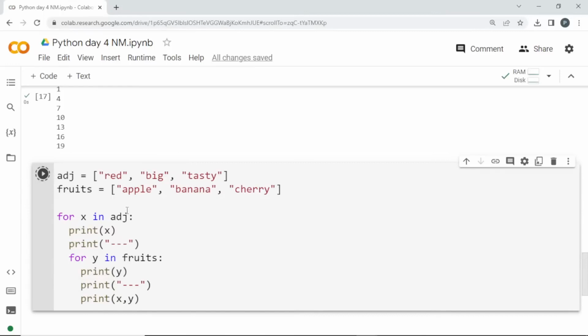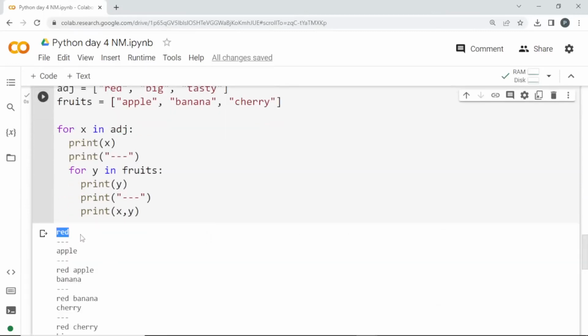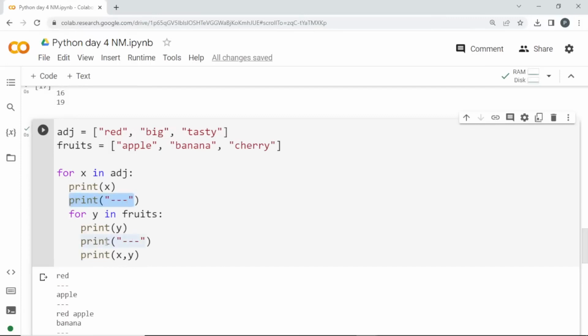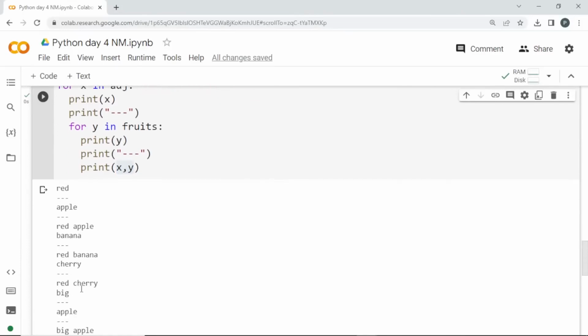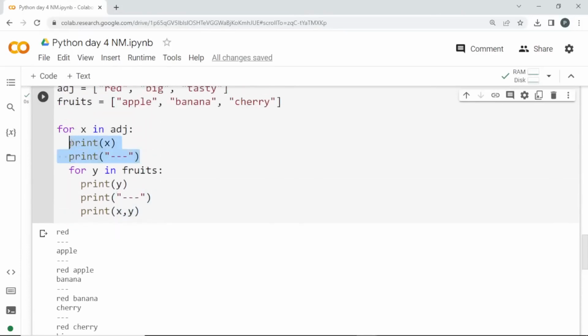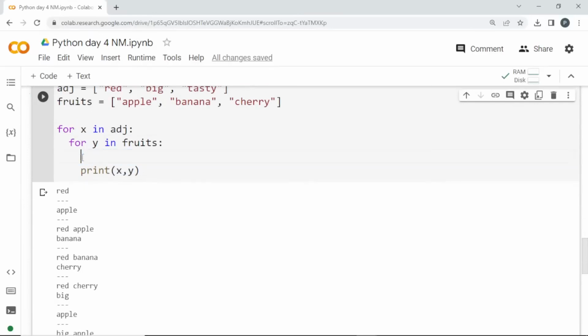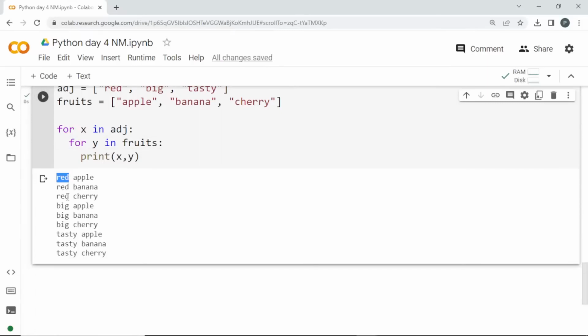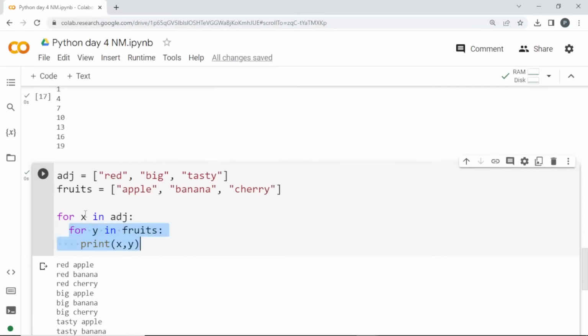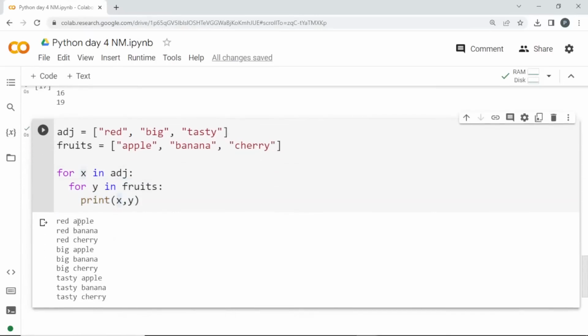If I run this loop, so first the value of x is red. Okay, so it is printing this dotted line and going into this for loop where it will print y, print the dotted line and print x comma y. So y is apple, printed the dotted line, then red apple, then banana, red banana, and it will keep on going. So to avoid that, I'll remove this. If you use it like this, the output will be like this. The value of x will be constant. When this for loop ends, then only the value of x will be changed. Red apple, red banana, red cherry, big apple, big banana, big cherry, then tasty apple, tasty banana, tasty cherry. Clear?